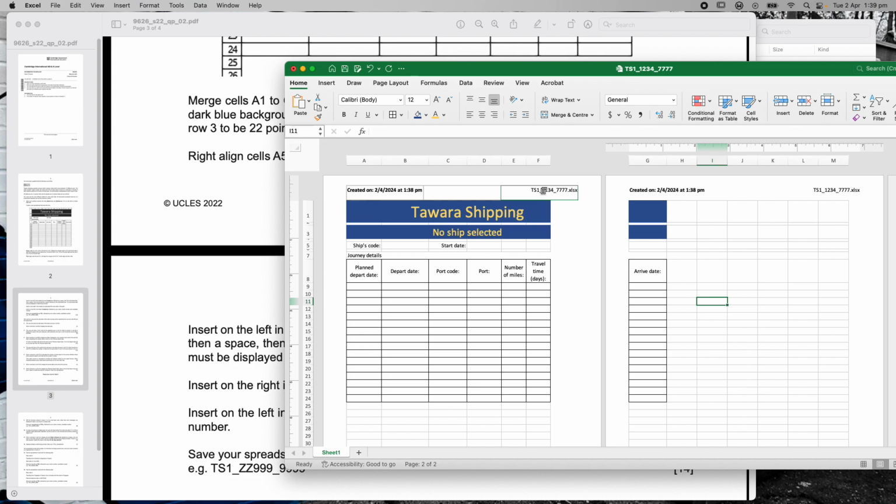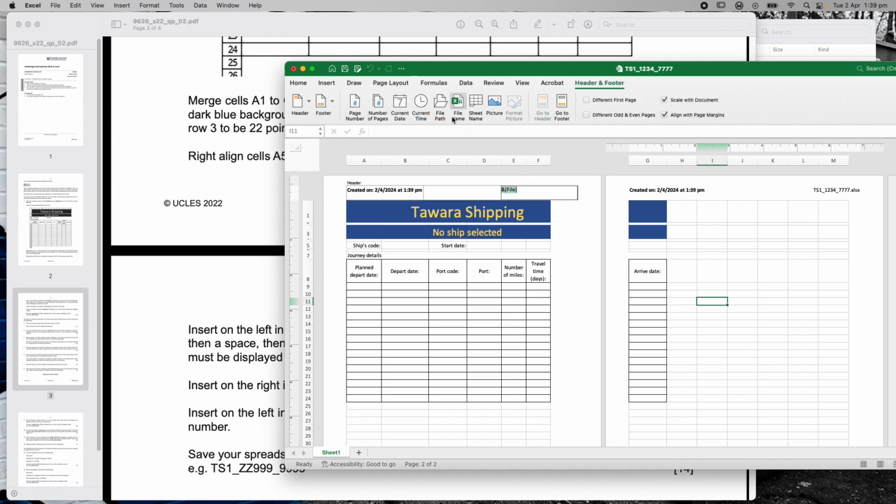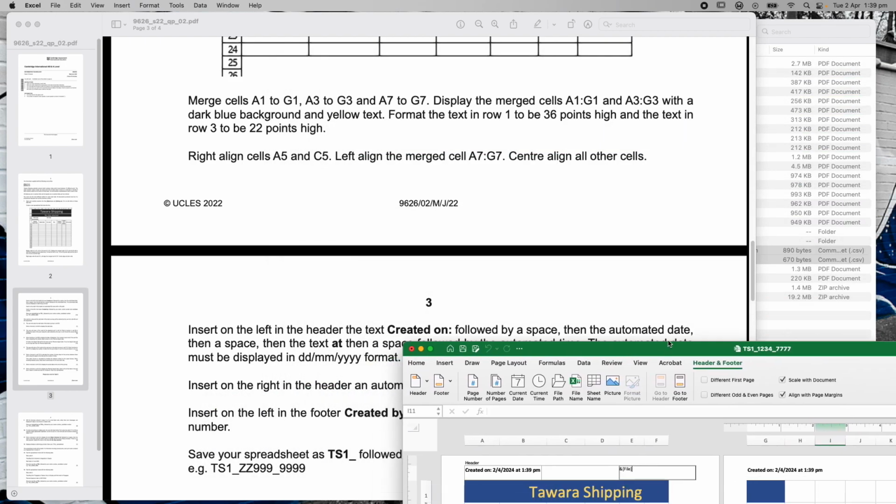So that's a little trick there, right? So if I click in there, if you click on file path, it'll give me the file name and path. If you click on just file name, it should give me just the file. So let's just have a look at that again. Yep, just file. So you want to make sure that you do that because it says no path.